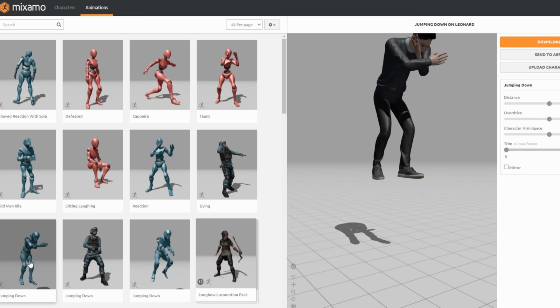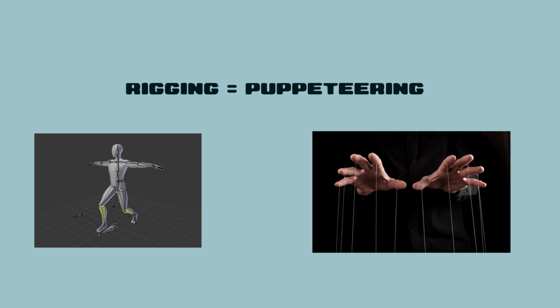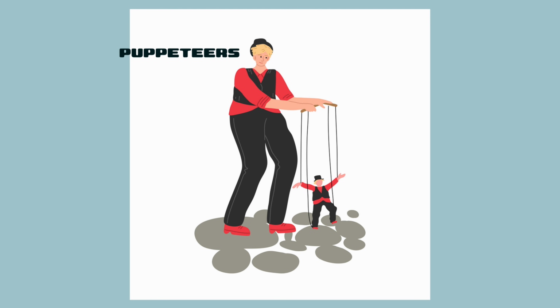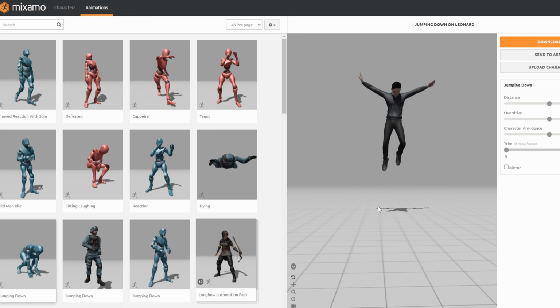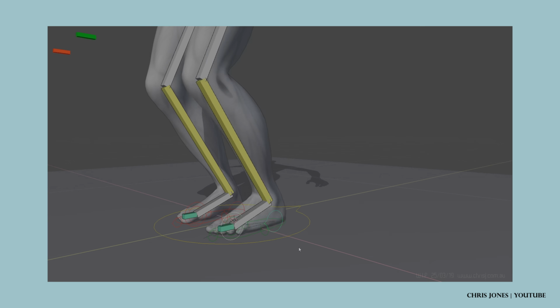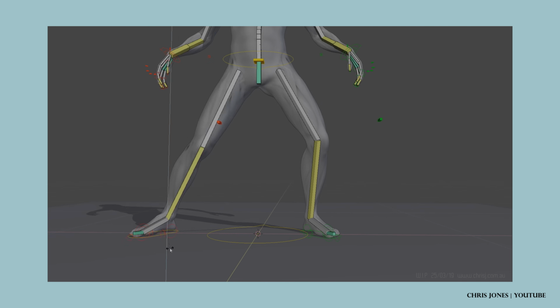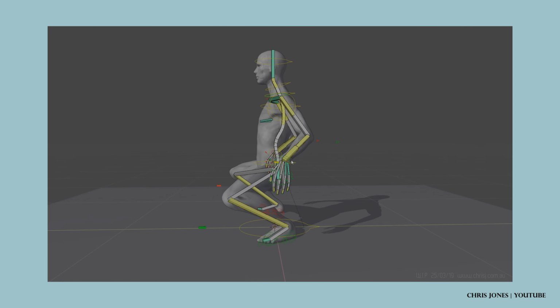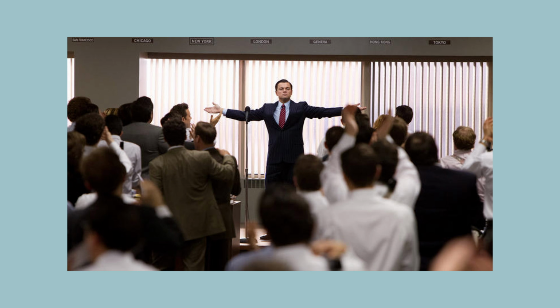One of the important features about this website is the addition of character rigging to any of these characters we select. And this rigging is basically like puppeteering. We the 3D artists are like the puppeteers and these models are the puppets. And also these strings are like these rigged bones. So in order to make our character do all these kinds of fancy movements as per our command, we need to learn rigging. And this rigging can be really hard for a beginner to learn. And for a smooth character movement, we definitely need to have some experience in this area. But that's where this animation section in the Mixamo website comes into place. And I'll show you how it's done.